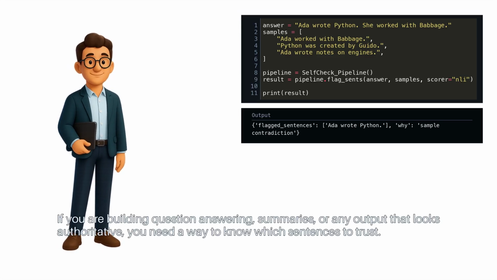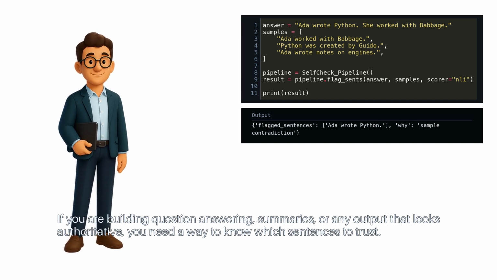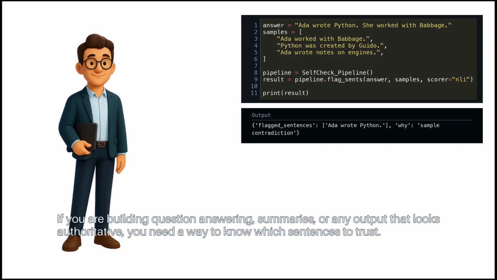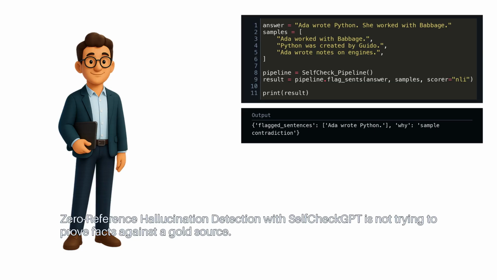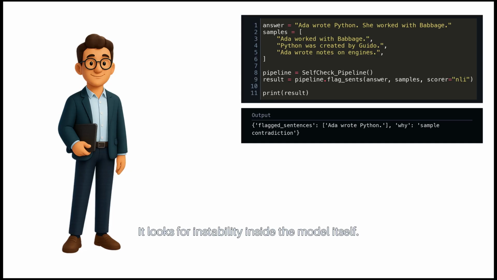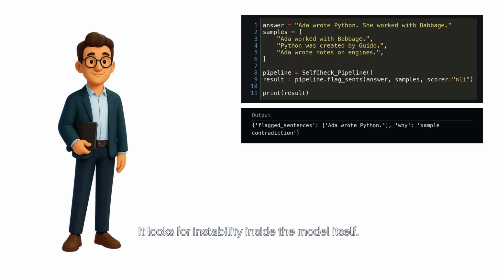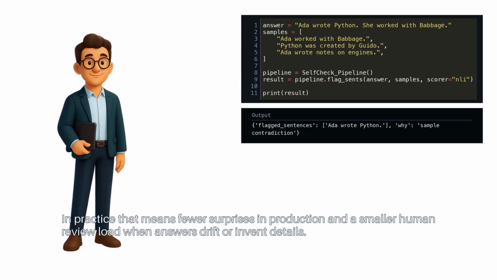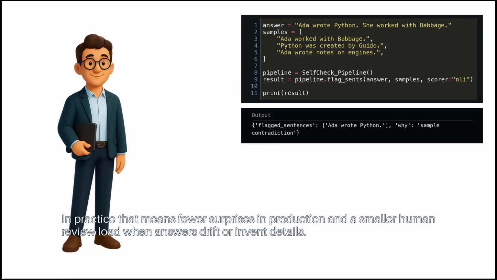If you are building question answering, summaries, or any output that looks authoritative, you need a way to know which sentences to trust. Zero-reference hallucination detection with SelfCheckGPT is not trying to prove facts against a gold source. It looks for instability inside the model itself. In practice, that means fewer surprises in production and a smaller human review load when answers drift or invent details.